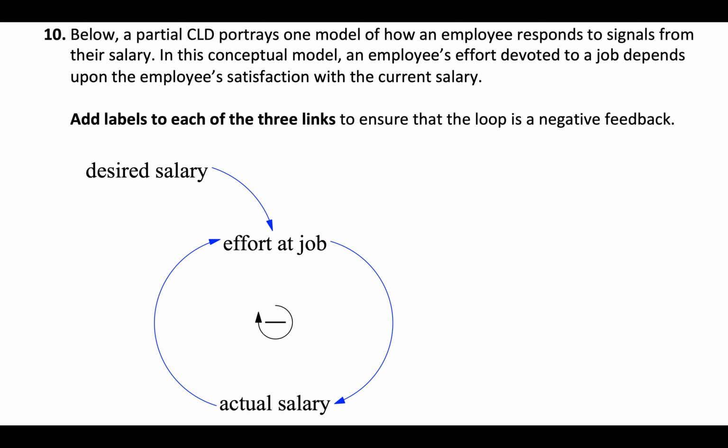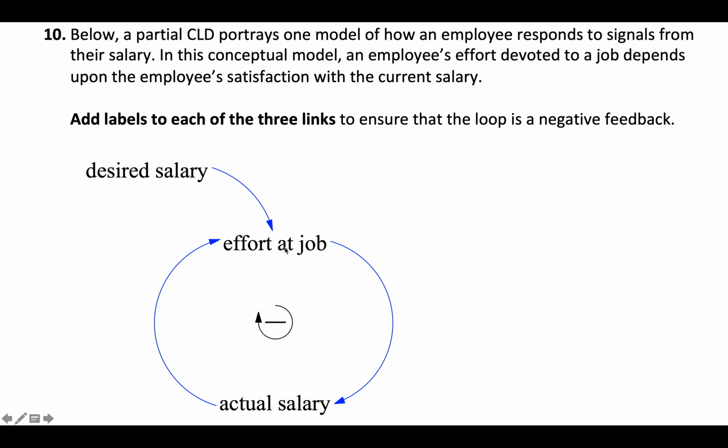And so in this conceptual model, the employee's effort devoted to a job depends upon their satisfaction with their current salary. So the employee has some desired salary, and that modulates their job effort, and their job effort helps modulate their actual salary. And I'm claiming that all these things are going to participate in a negative feedback. So how might that work? Well, if you increase the desired salary, so you want to make more, then you think you might want to increase the amount of effort that you put into your job.